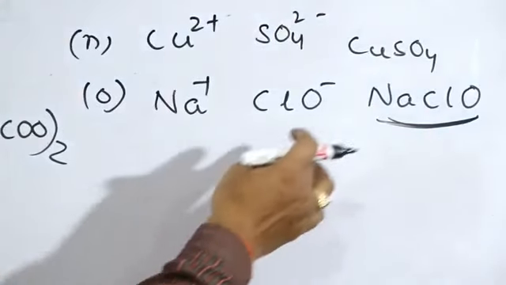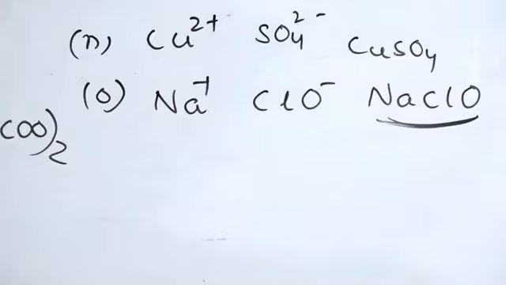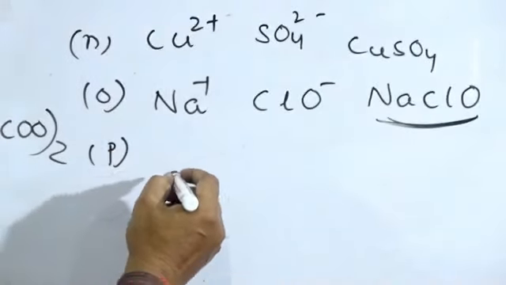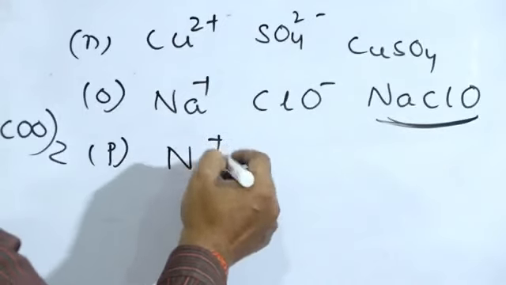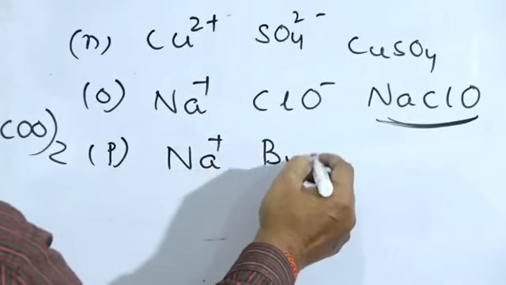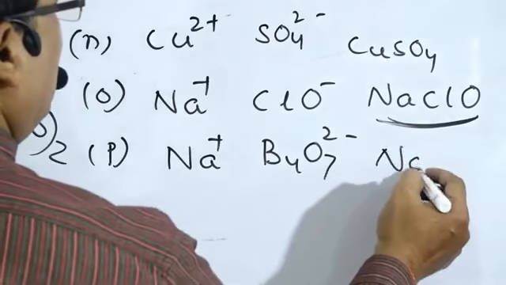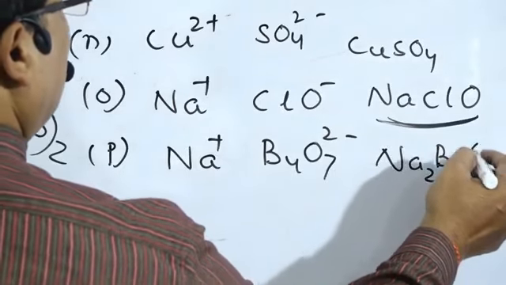NaClO, sodium hypochlorite. Next, sodium tetraborate, sodium Na plus, tetraborate B4O7 2 minus. Na plus, B4O7 2 minus, then what will the formula be? Na2B4O7.